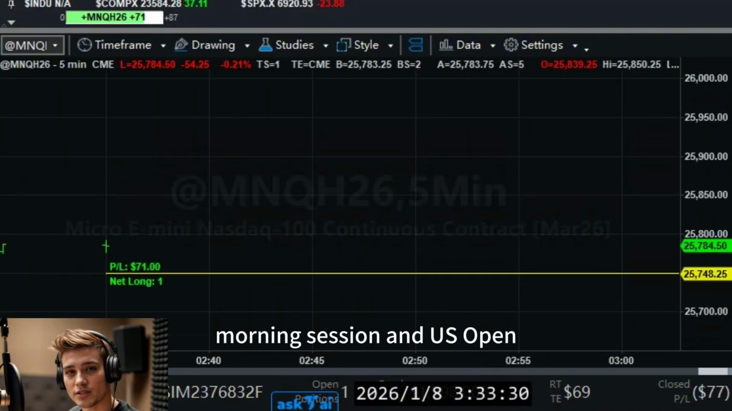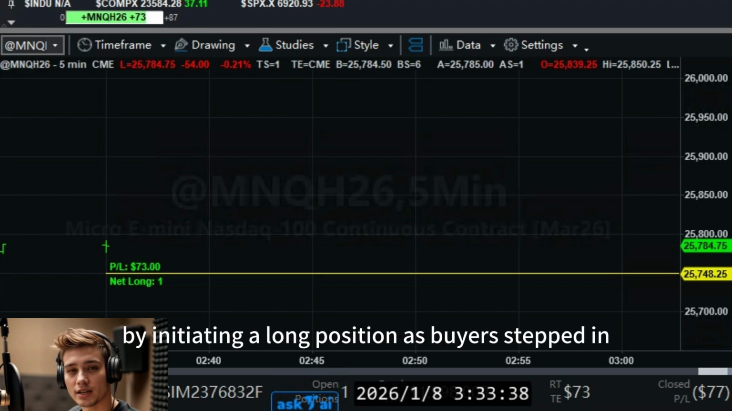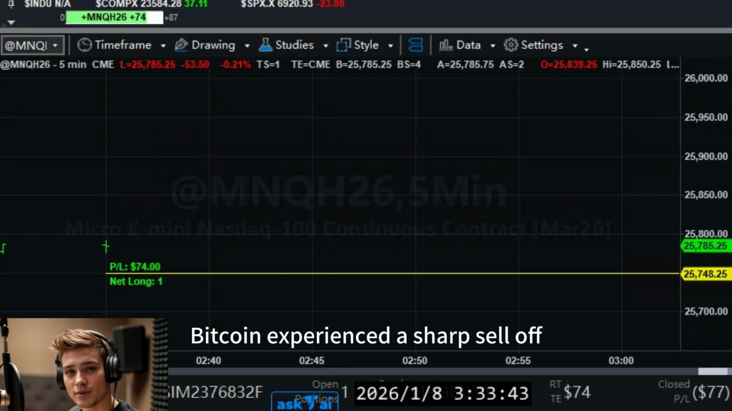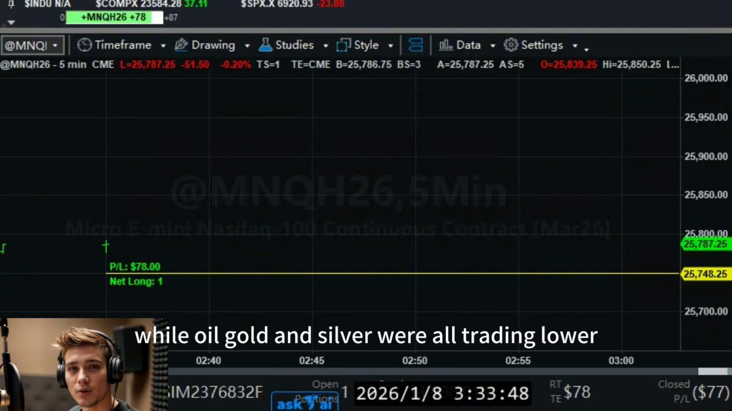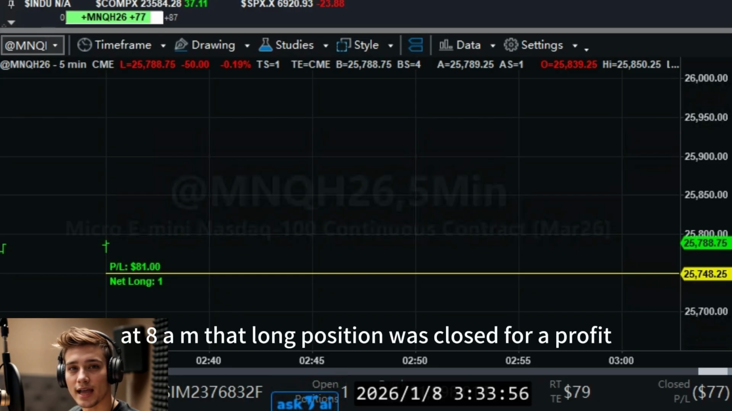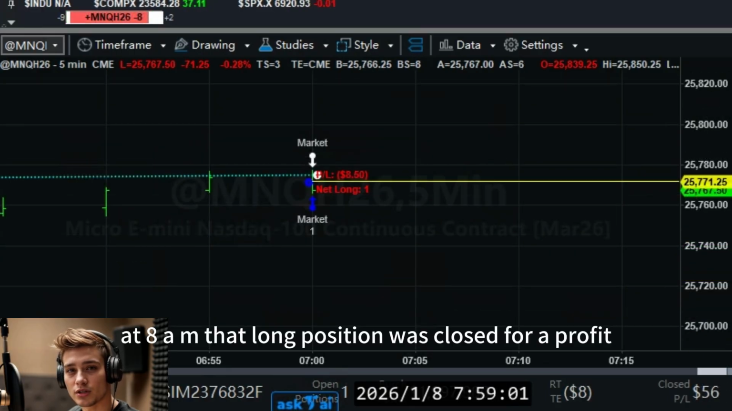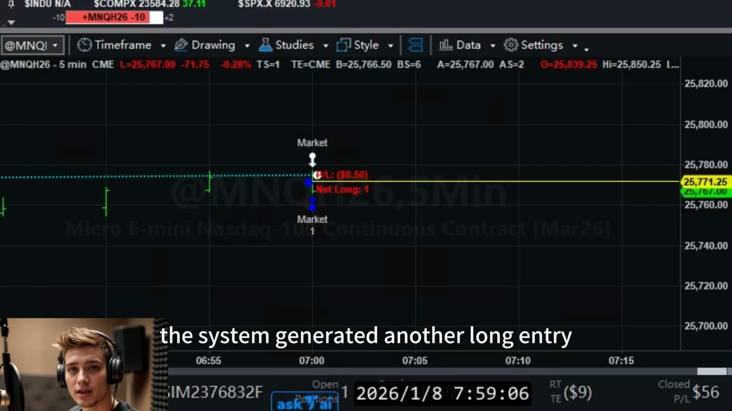Morning session and U.S. Open. Heading into the morning, momentum began to build to the upside. Our robot responded by initiating a long position as buyers stepped in. At the same time, Bitcoin experienced a sharp sell-off, breaking below 89,800, while oil, gold, and silver were all trading lower, signaling broader risk-off sentiment across markets. At 8 a.m., that long position was closed for a profit. Shortly afterward, the system generated another long entry as momentum continued to develop.